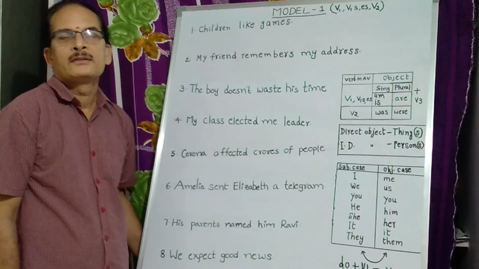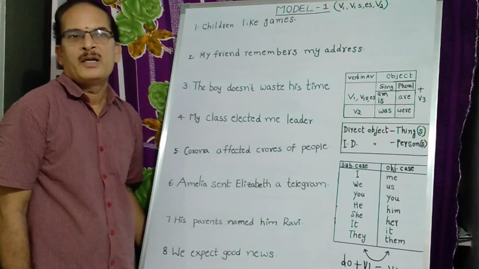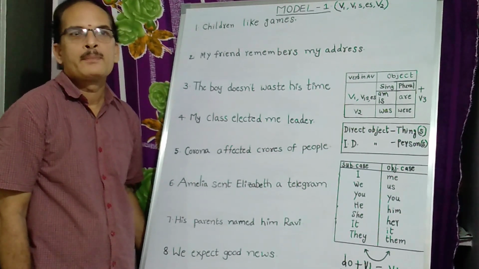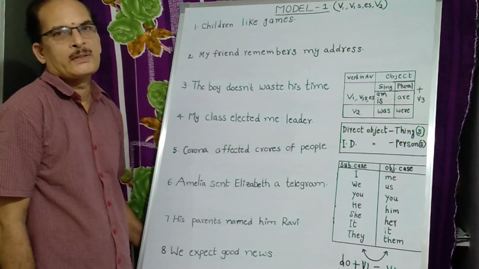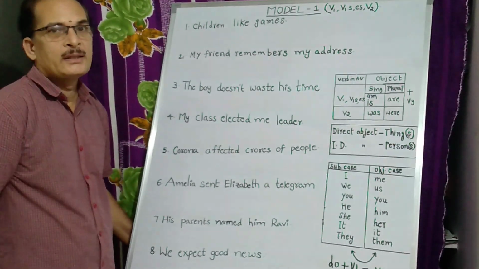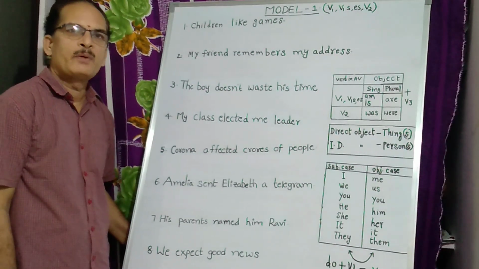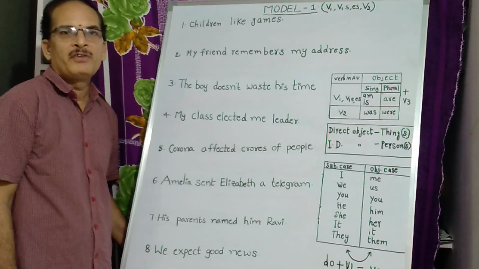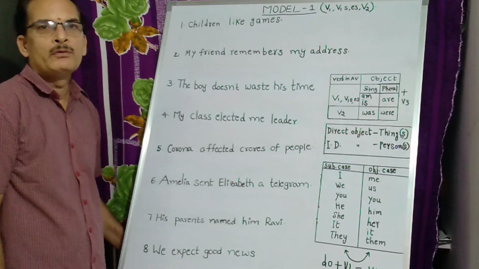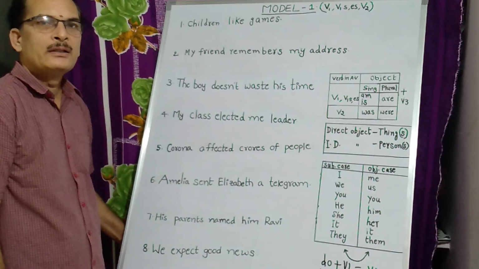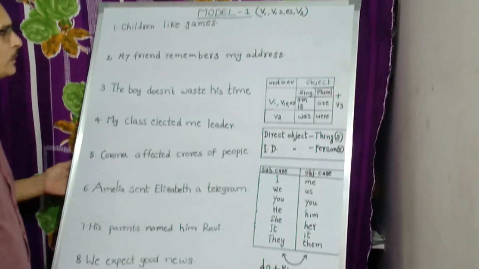In the previous class, we discussed what is meant by active voice and what is meant by passive voice, and when to change a sentence from active voice to passive voice. Now, in today's class, we are going to discuss how to change sentences from active voice to passive voice when V1, V1s or V1es, or V2 verb forms are given in the active voice. Now, let us look at some examples.